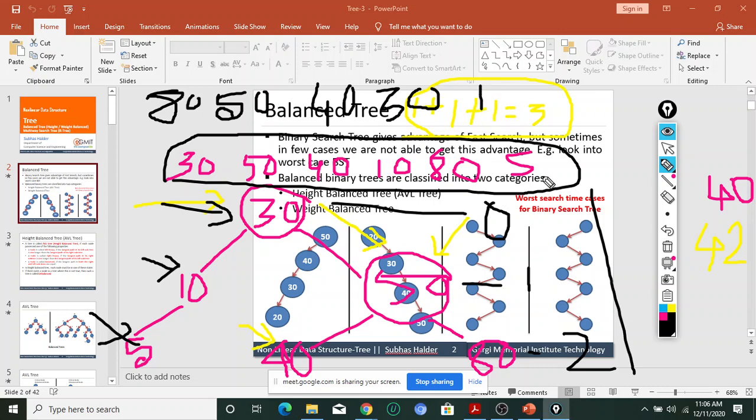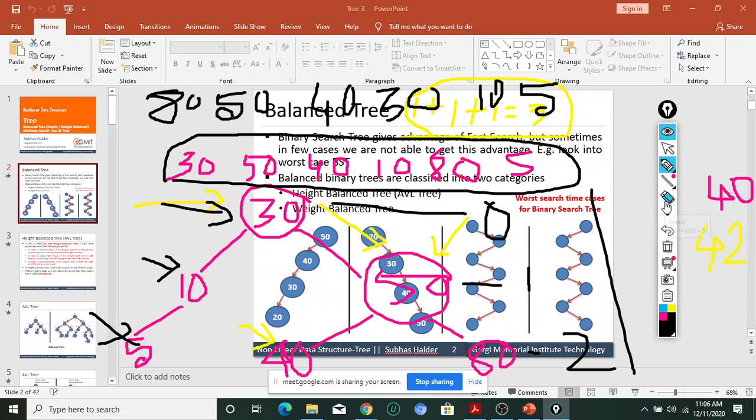How many keys are there? You can take the keys randomly. Try to understand what I am talking about right now. So 1, 2, 3, 4, 5, 6. Now if I want to construct the tree, the values of the keys are the same, there are 6 keys, but the order is changed, right?